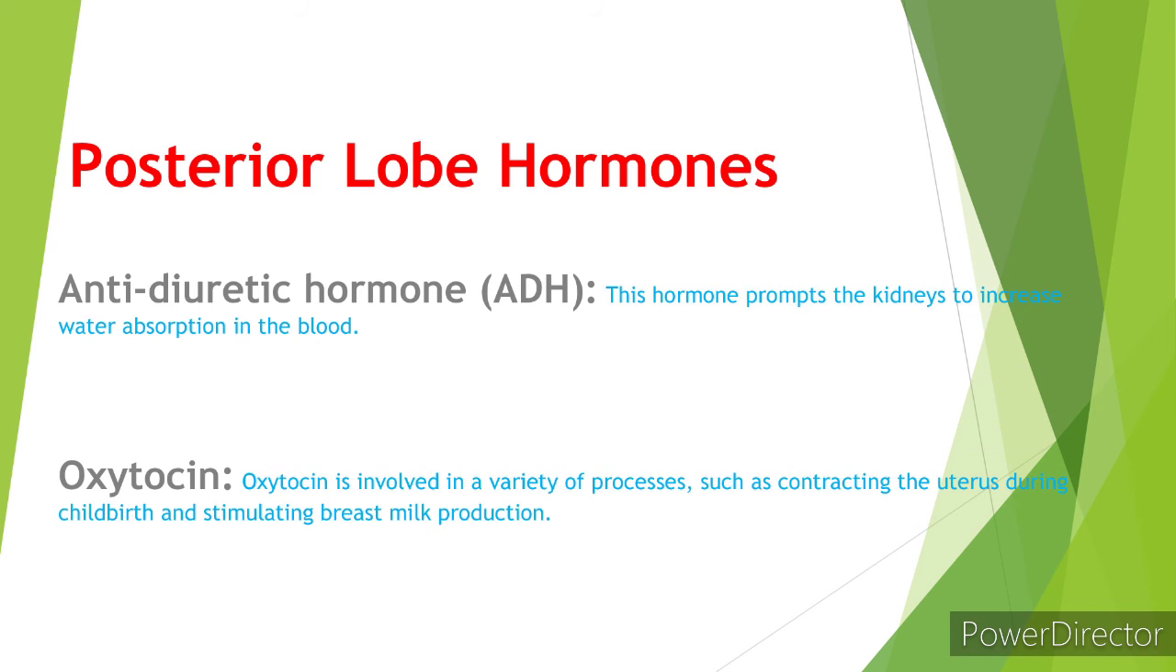The posterior lobe secretes two hormones, ADH and oxytocin. ADH prompts the kidney to increase water absorption in the blood, and the main function of oxytocin is contracting the uterus during childbirth and stimulating breast milk production.